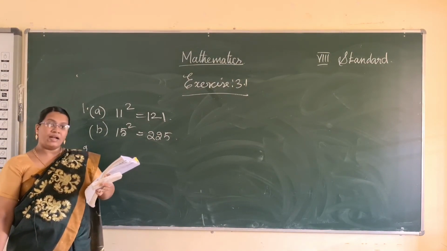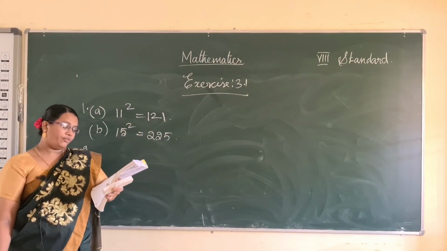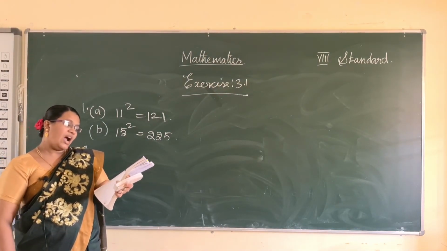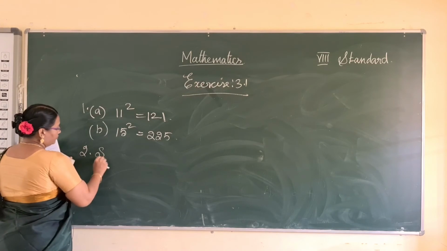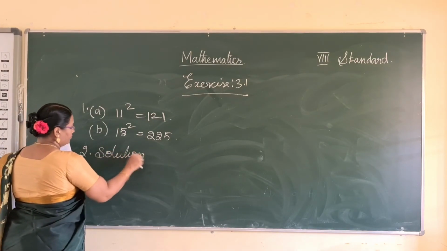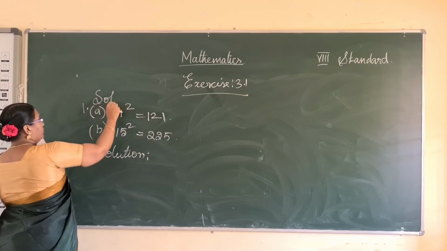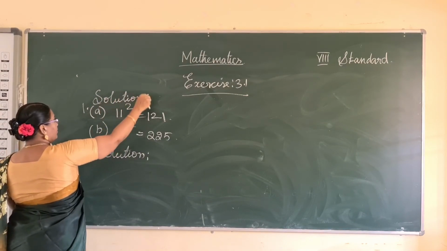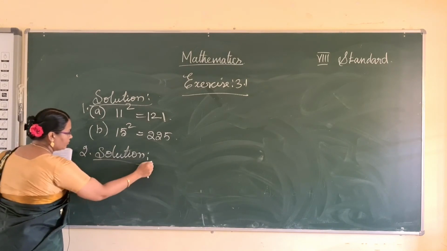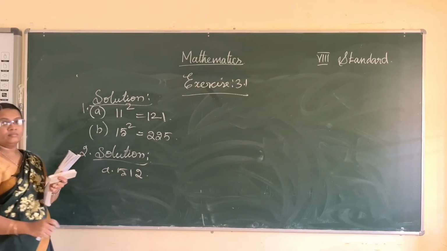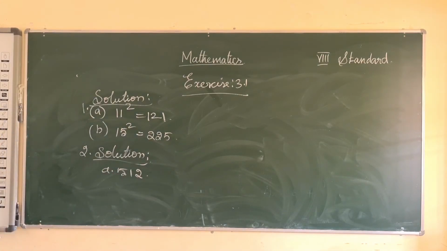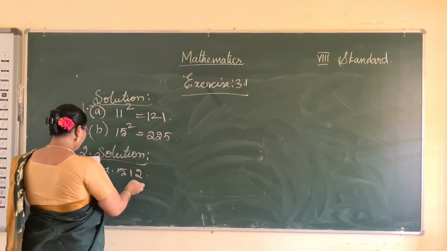A is equal to 512, B is equal to 225, and C is equal to 792. So first one, 512.